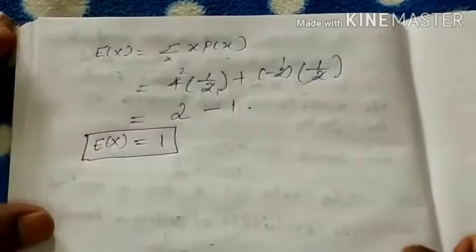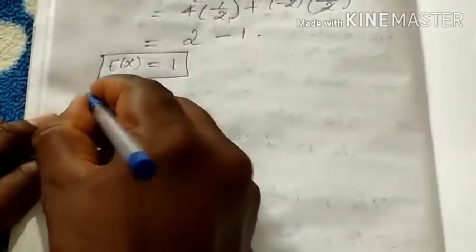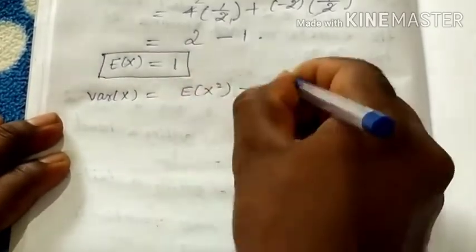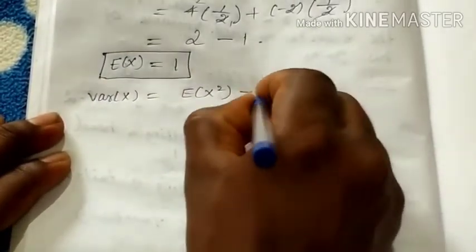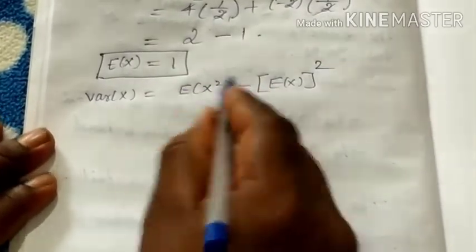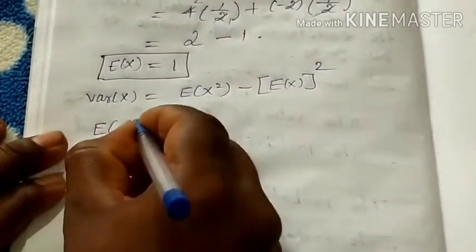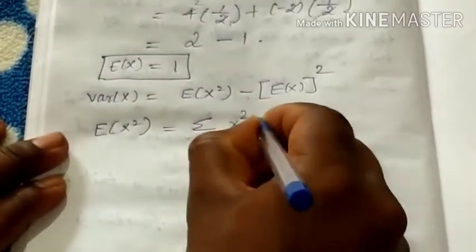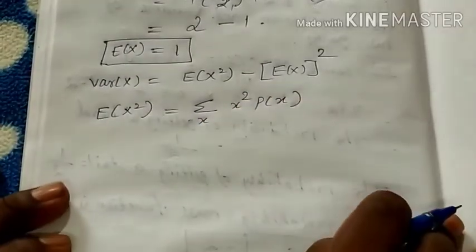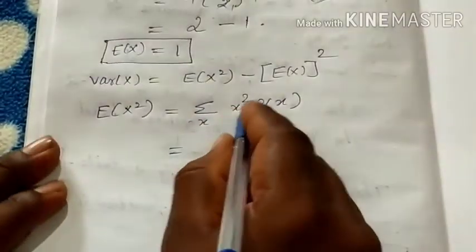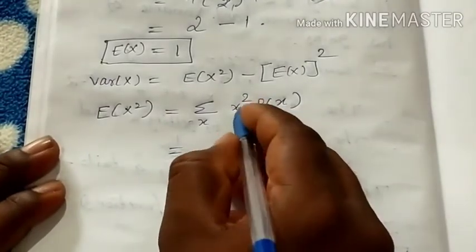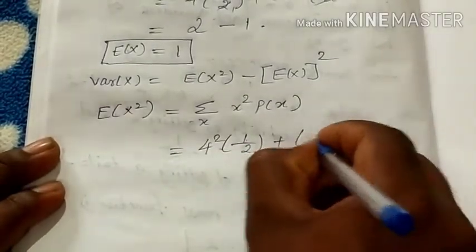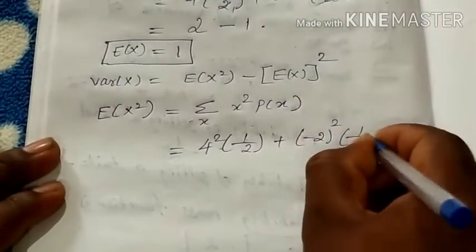Next, find the variance of X. The variance of X is equal to the expectation of X square minus the square of the expectation of X. First find the expectation of X square. For a discrete random variable, it is summation x squared into p of x. This equals 4 squared into 1 by 2 plus minus 2 the whole squared into 1 by 2.